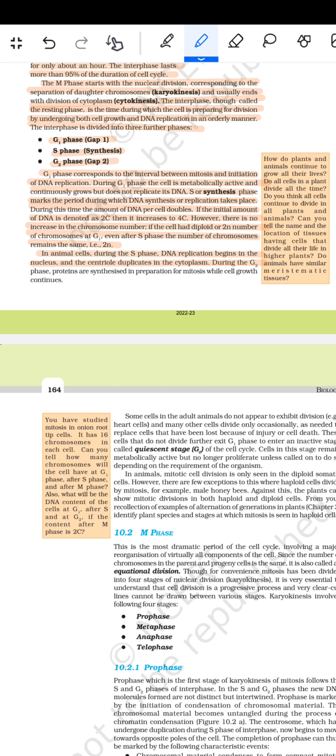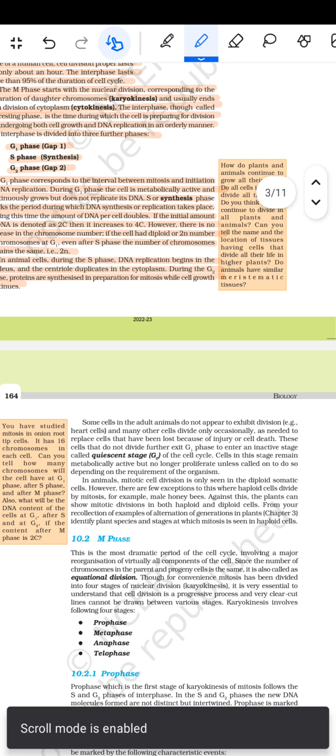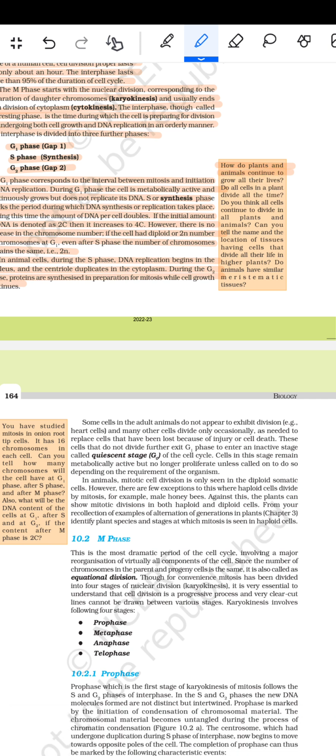During the G2 phase, the proteins are synthesized in preparation for the mitosis while the cell growth continues. How do plants and the animals continue to grow all their lives? Do all cells in the plants divide all the time? Do you think all cells continue to divide in all plants and animals? Can you tell the name and the location of the tissue having cells that divide all their life in the higher plants? Do animals have similar meristematic tissue?